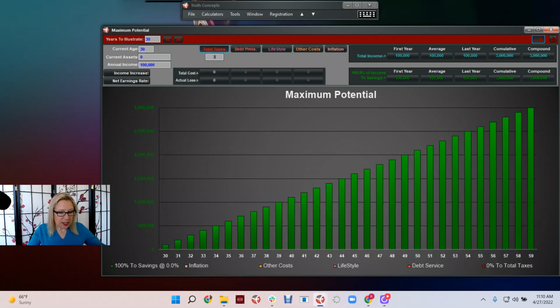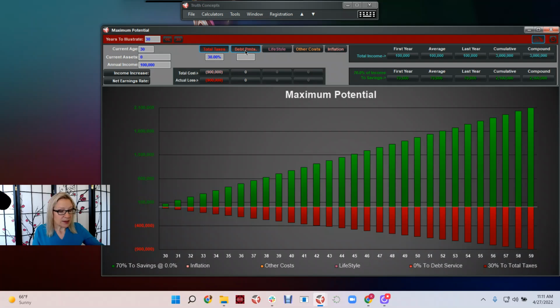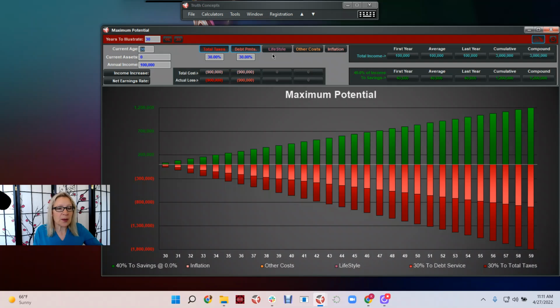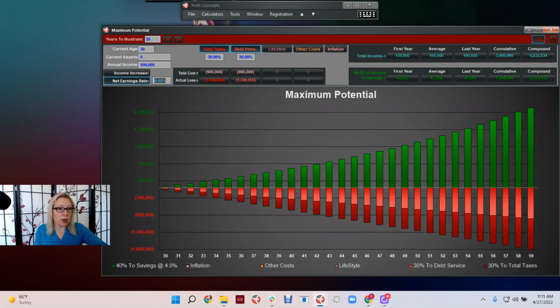So let's take a look at just taxes in general, everything, federal, state, city, you name it. About 30% of the income, guessing. Debt payments, mortgages, etc., probably another 30%. And you can see what's happening here is that even though those total numbers are only, say, $900,000 in this case, because we couldn't earn money on those dollars, this is called opportunity cost. Let's say that we could have been earning 4%. We've lost about $1.7 million each. So this is what this big red is down here in our Christmas tree turned sideways picture that we have.